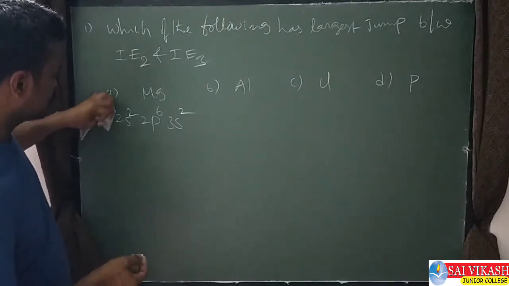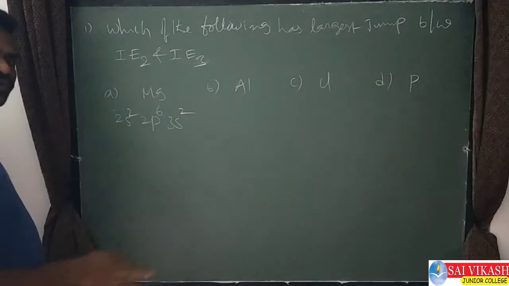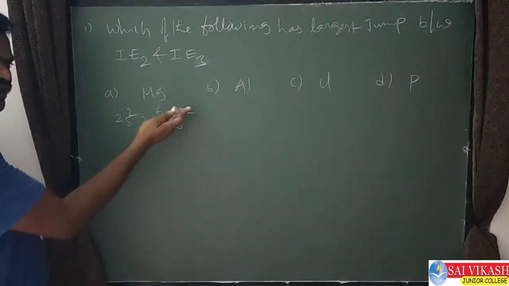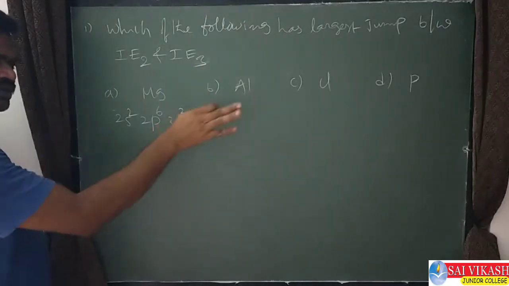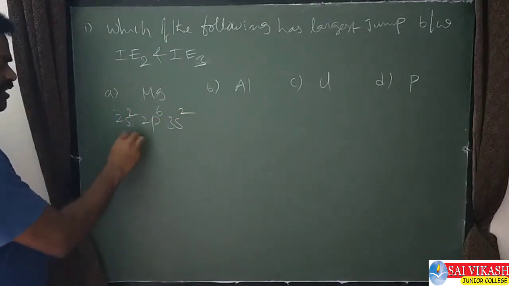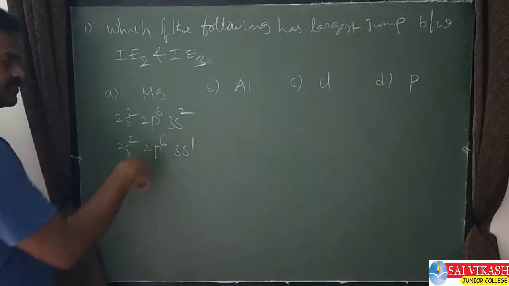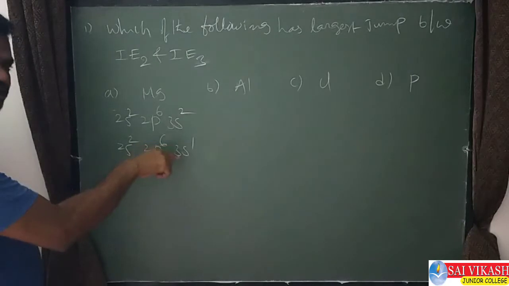So 2s2, 2p6, 3s2. Remove one electron from this. Removing is easy because in 3s2 we have two electrons in the valence shell. So remove 2 electrons, one by one. One electron removed, it becomes 2s2, 2p6, 3s1. So IE1 has come. IE2 is also easy.